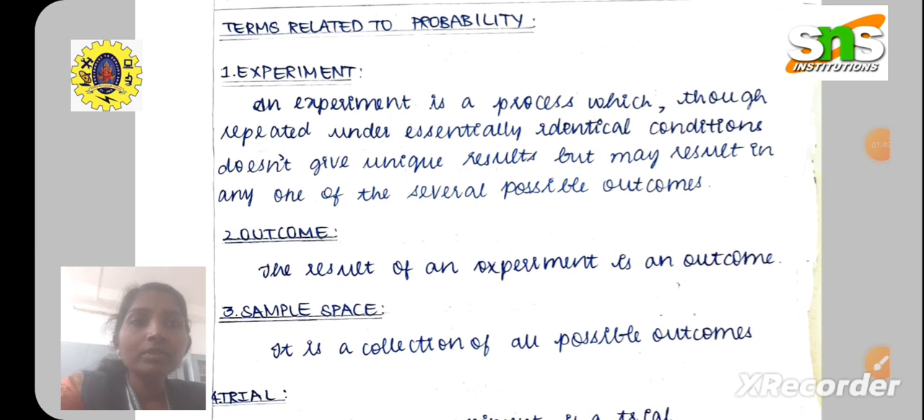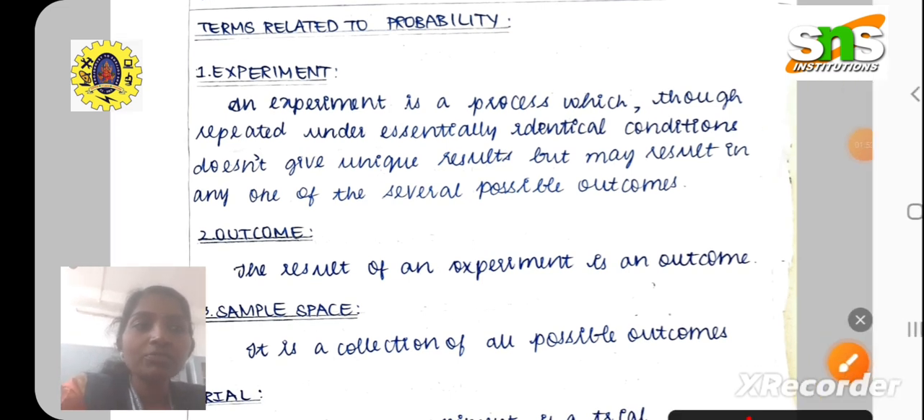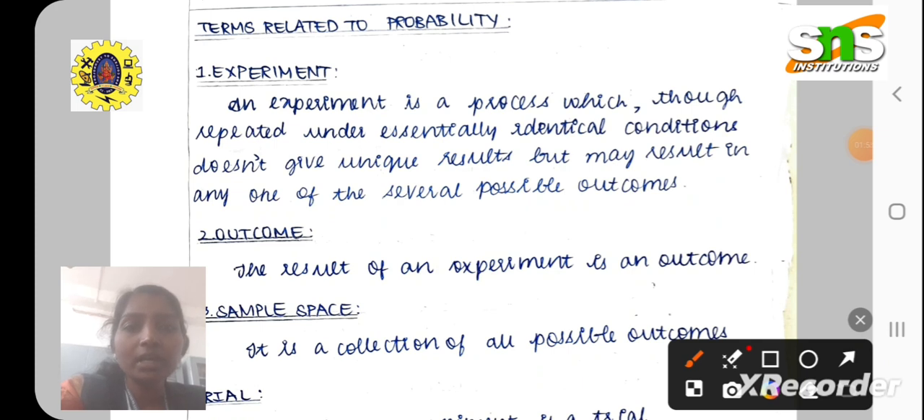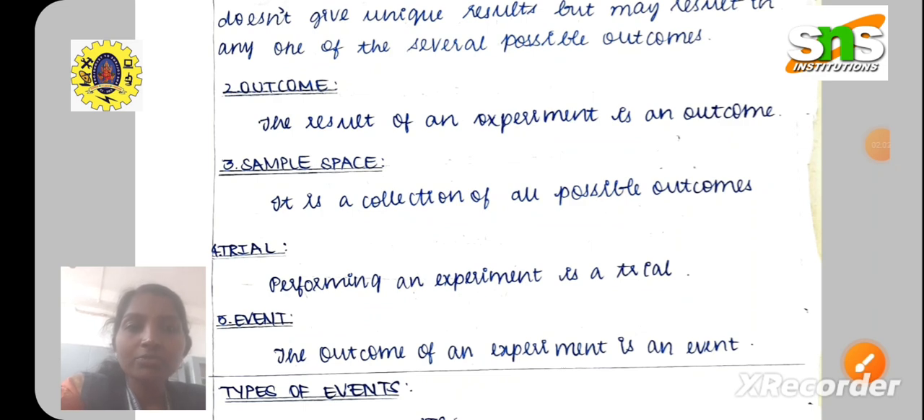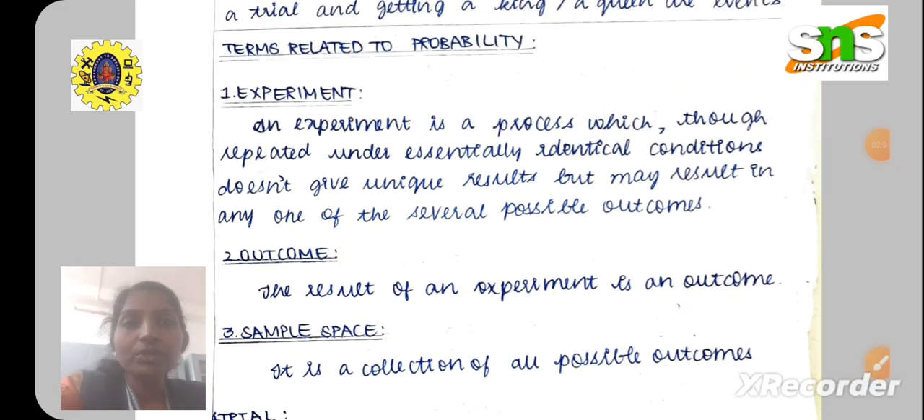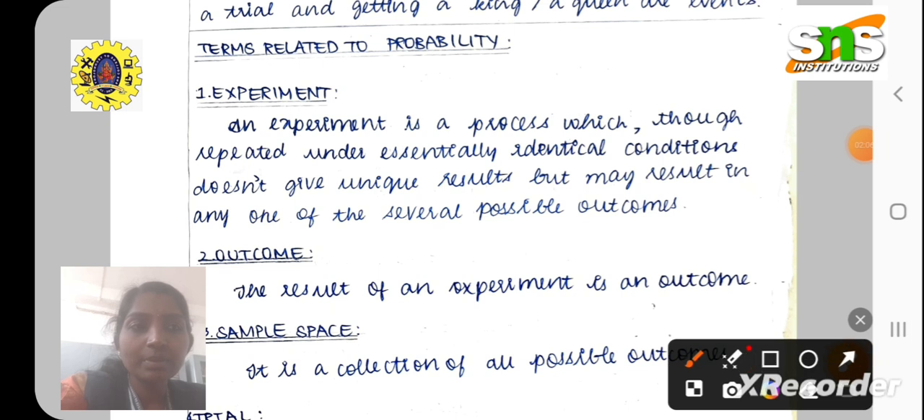Now, we will have the terms related to probability. What are the terms related to probability? The first term, which is a very important term, is experiment. Second one is outcome. Third one is sample space. Fourth is trial, and fifth one is event. So, firstly, we are going to see what is an experiment. We'll read the definition once. An experiment is a process which, though repeated under essentially identical conditions, does not give unique results, but may result in any one of the several possible outcomes here.